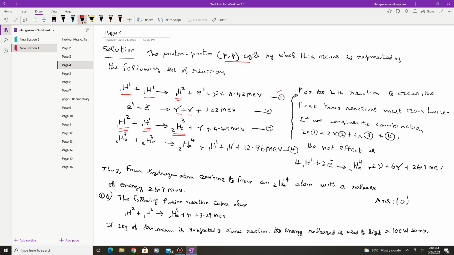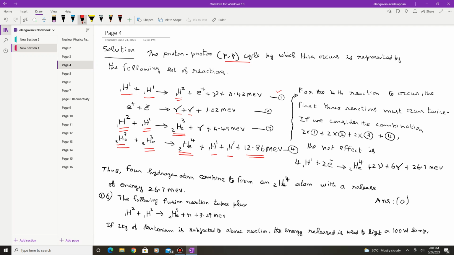Then 2 such ionized helium nuclei, with Z number 2 and A number 3, combine to form the helium atom with Z value 2 and A value 4, plus one proton and one proton. Finally, at the same time it releases the energy 12.86 MeV. So these are the 4 sets of reactions in order to form the helium nucleus from the 4 protons.